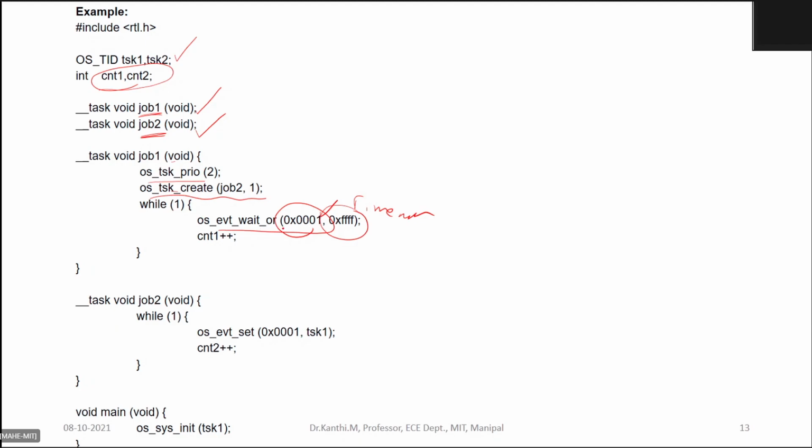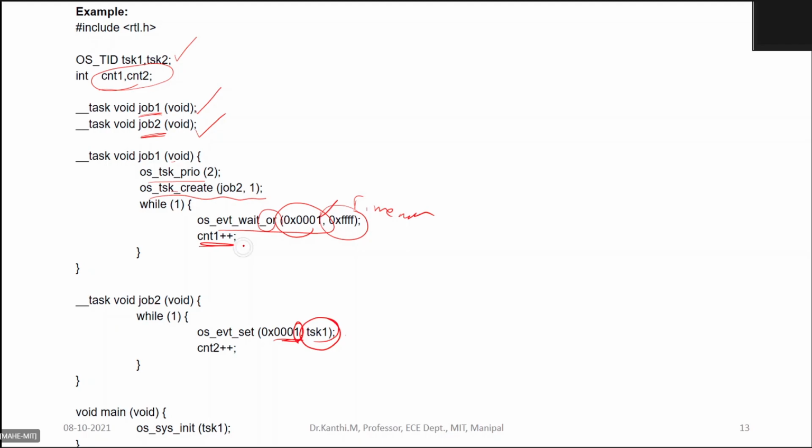So whenever you wait, this is an OR function, please note, because I'm waiting only for this. So immediately it switches to task 2, wherein I have set an event for task 1. So when I set an event, it will come back and increment the count.